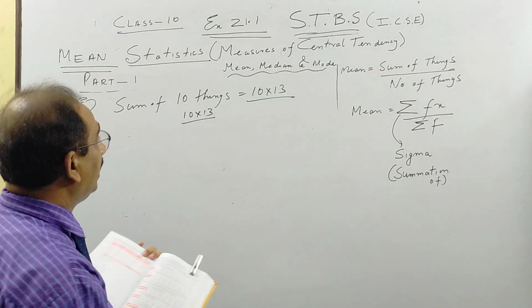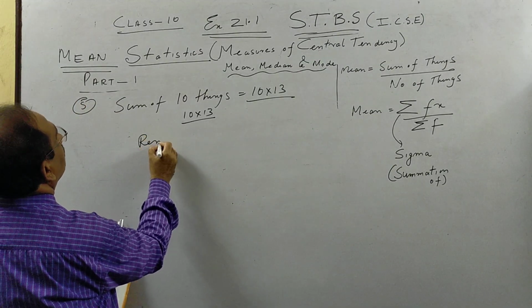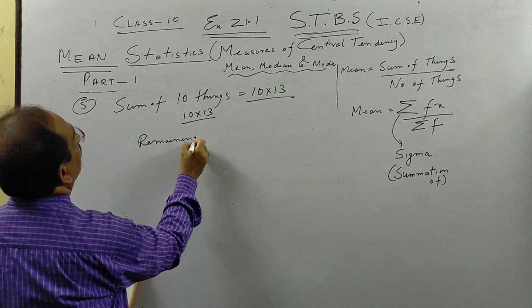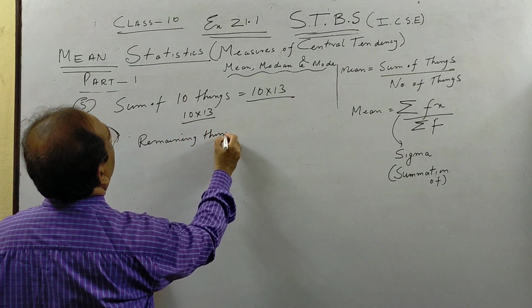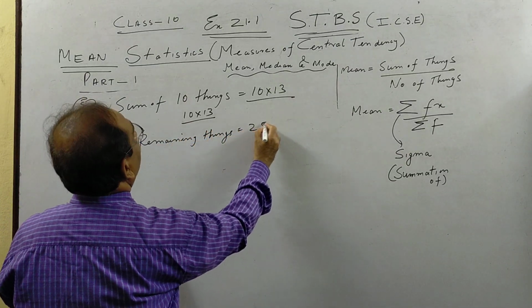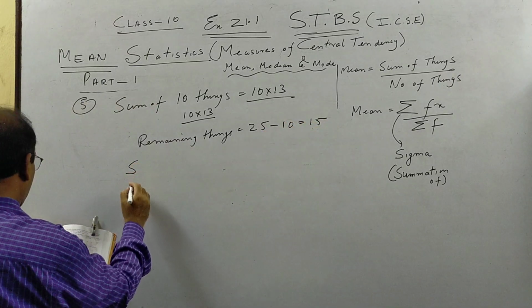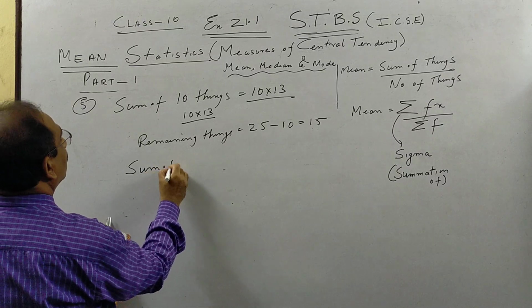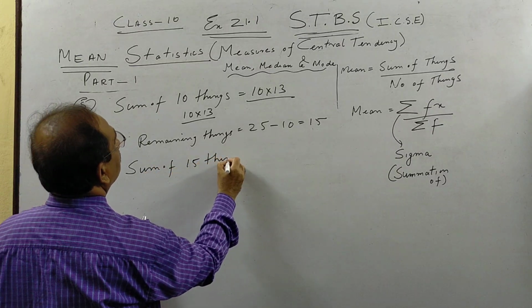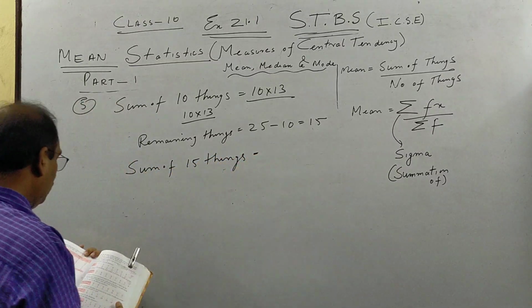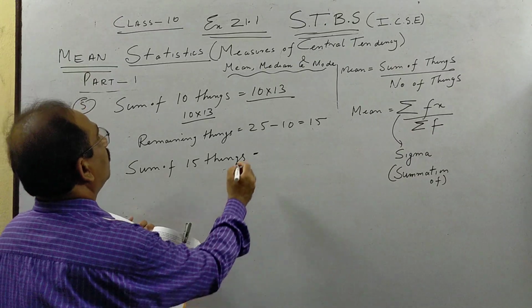And the mean of the remaining, what are the remaining things? Out of 25, if you take out 10, we are left with 15. So sum of 15 things we have, the mean of the remaining numbers is 18.